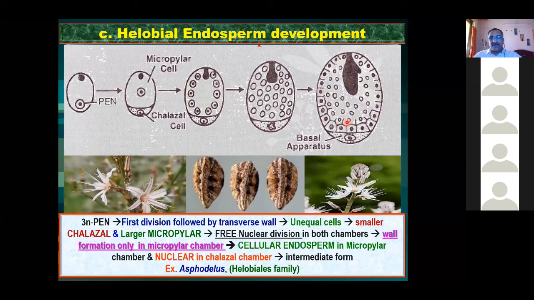Okay, so free nuclear division दोनों chamber में होता है, but the wall formation takes place only at the micropylar end. Okay, only at the micropylar end. In the larger cell, what you can see, the wall formation takes place. But in the smaller cell, there also the nucleus keeps on dividing, but no wall formation.